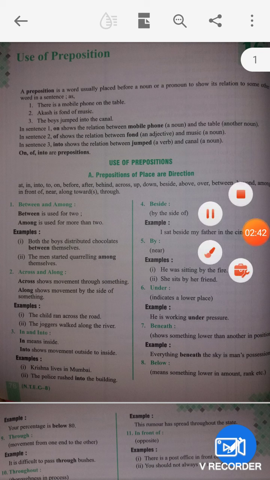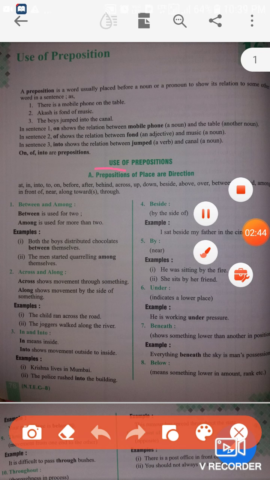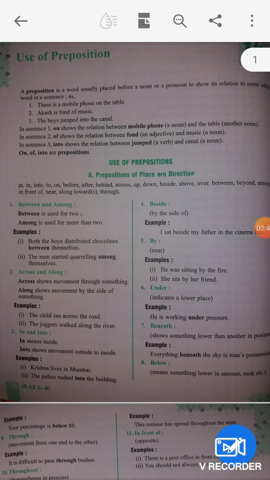Use of preposition. A preposition of place or direction. Preposition of time, preposition of place. So here are different kinds of preposition, and just now we are going to learn preposition of place or direction.